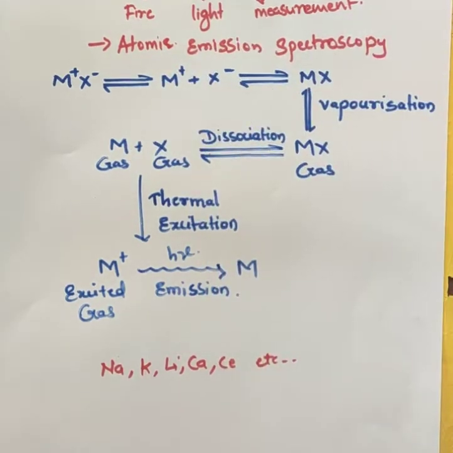In flame photometry, the species, meaning metal ions, are used in the spectrum, and that should be in atomic form.